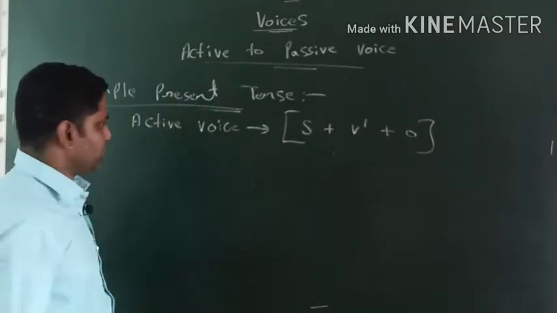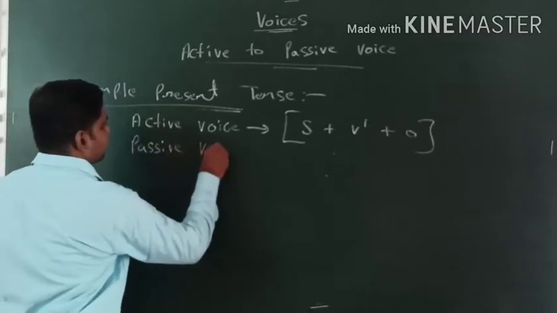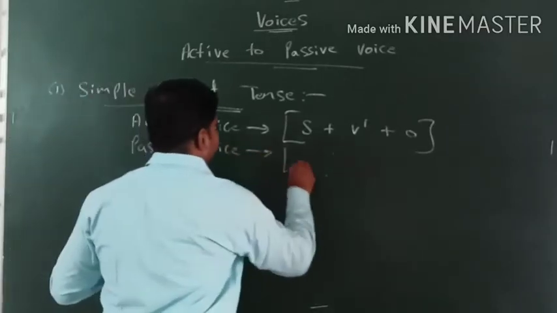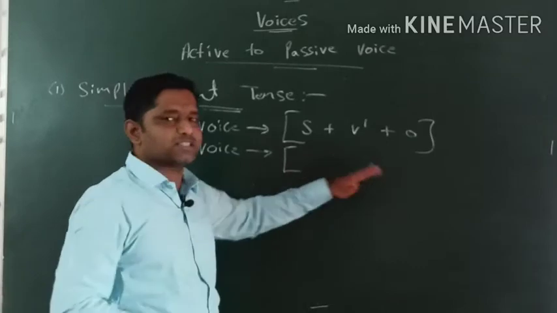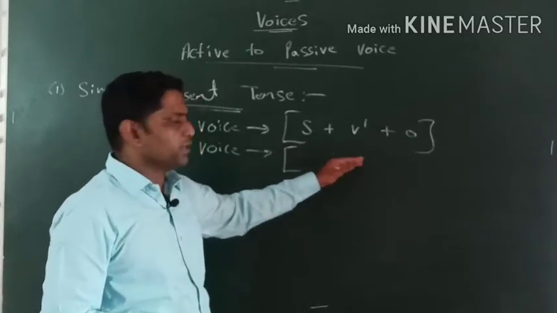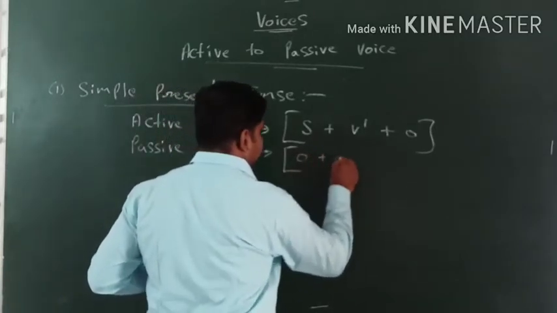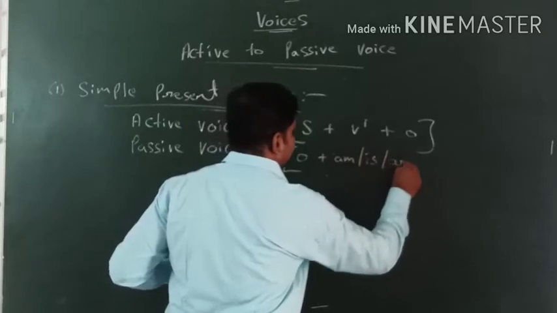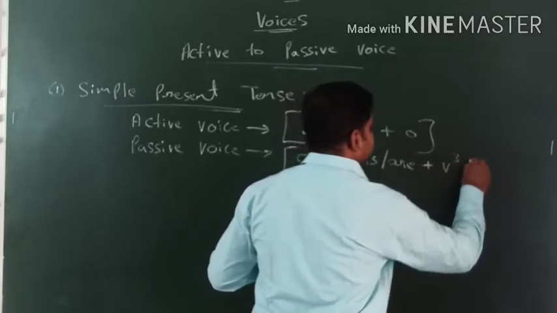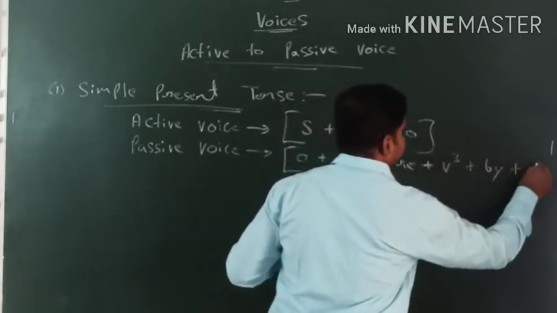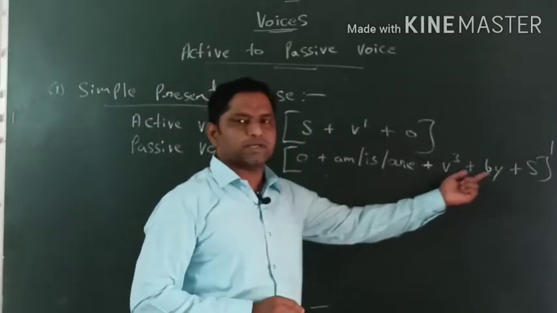What formula we have for passive voice? Let's check out. The formula for passive voice will start with the object. Obviously every passive voice, especially if the sentence is given in an assertive form, will definitely start with the object. So object plus am, is, are plus V3 plus by plus subject. Now this is the formula.